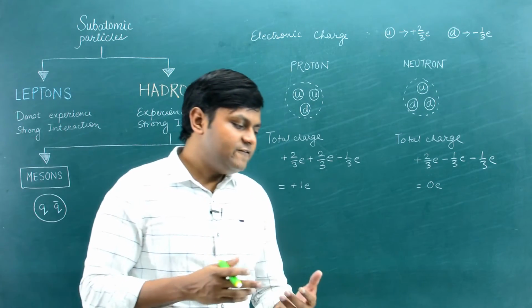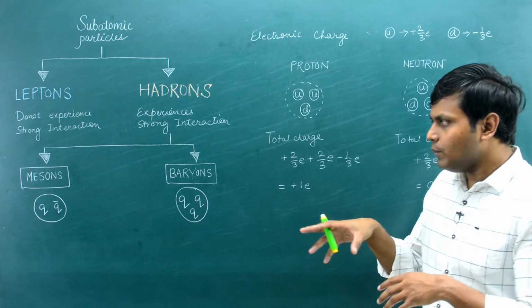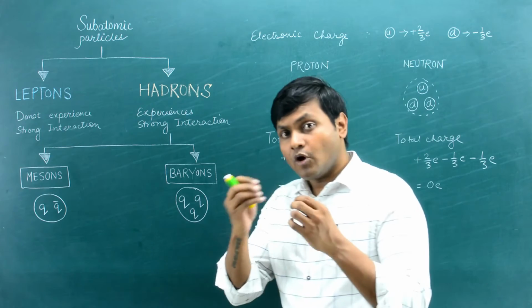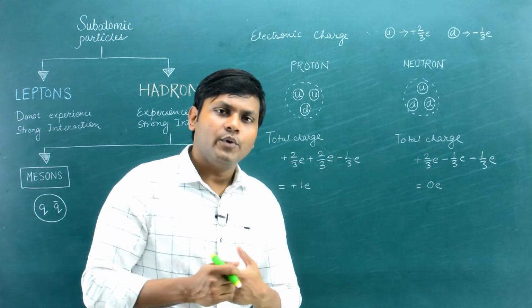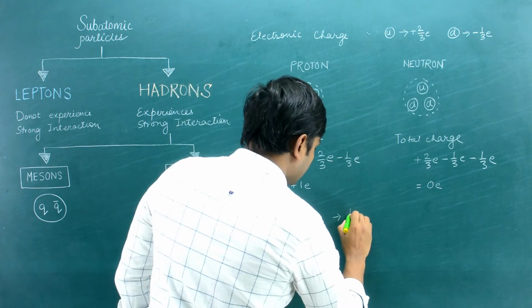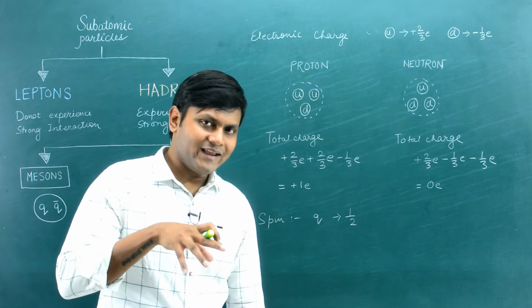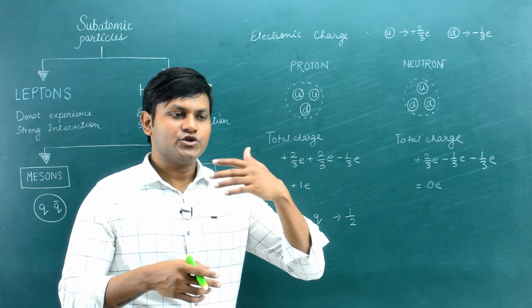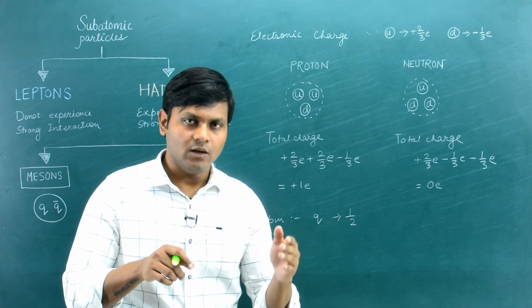So in a way, if you know the configuration of quarks which make up the different kinds of hadron particles, you can predict certain properties of those hadron particles. For example, another property is the property of spin, right? As it turns out, the spin of a quark is half. Spin is basically a quantum number which is associated with the intrinsic angular momentum of elementary particles, known as spin angular momentum.